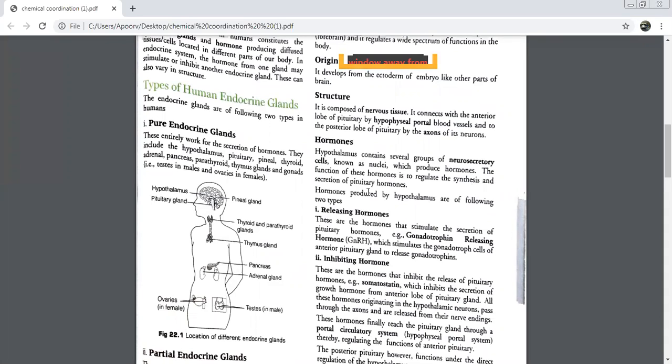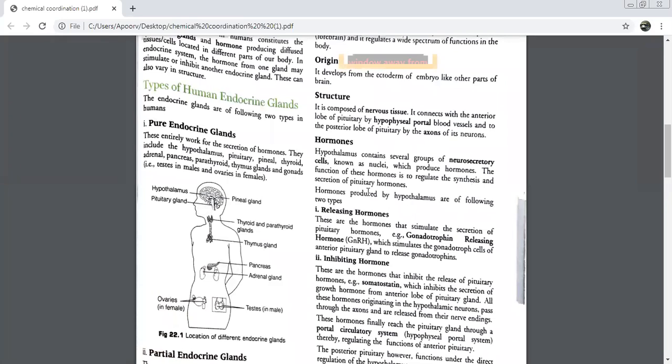There was another name of neurosecretory cells. Nuclei. So from the hypothalamus, these hormones have to be shifted to pituitary. Hypothalamus is already connected to the anterior part of pituitary by the hypophyseal portal blood vessel. It is also connected to the posterior part of the pituitary by axons. Very good. So now these hormones will reach the pituitary, they will stimulate the pituitary to produce hormones. So when pituitary starts producing hormones, these hormones will be known as which hormones?